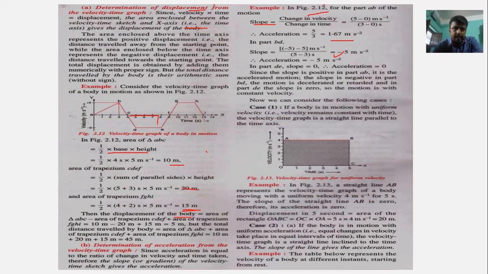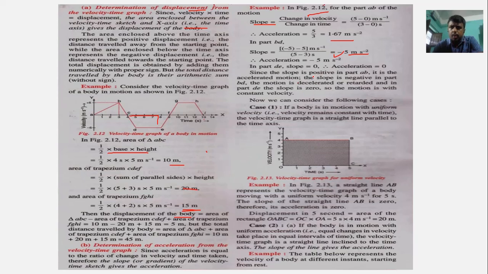In the part BD, the total velocity change is minus 5 minus 5, that would be minus 10, and the time change is 5 minus 3, that would be 2. So that is minus 5 meter per second square. Here acceleration is minus 5 meter per second square, or you can say that retardation is 5 meter per second square. With the part DE, the acceleration is 0, because here the velocity remains constant.